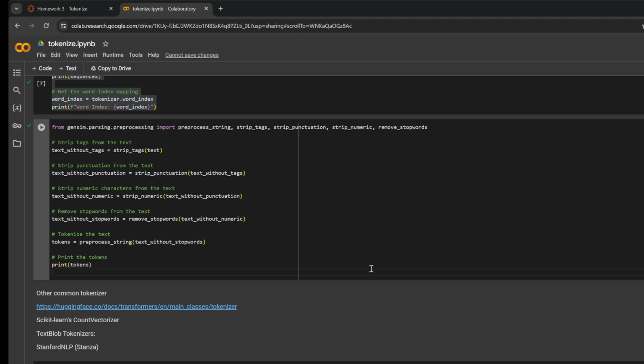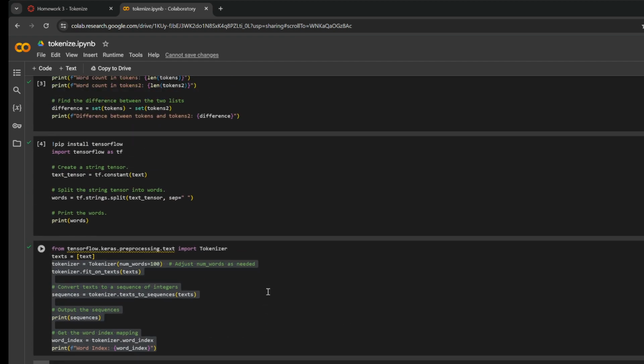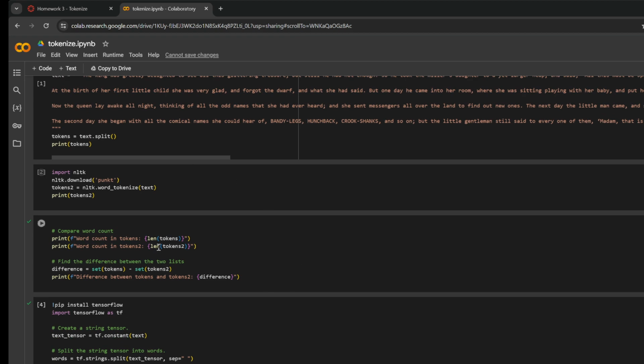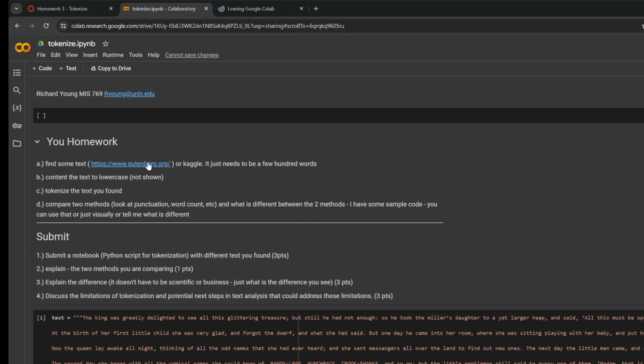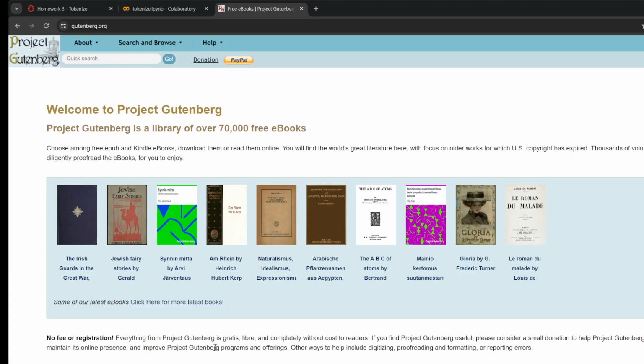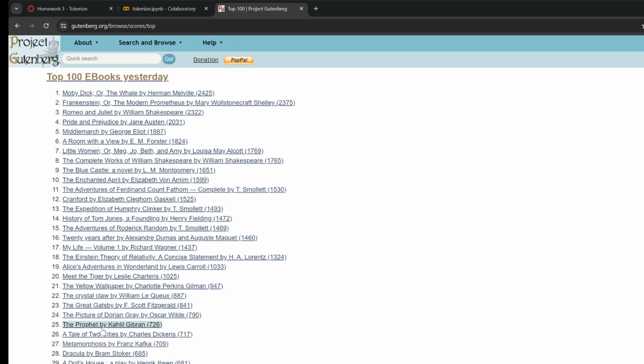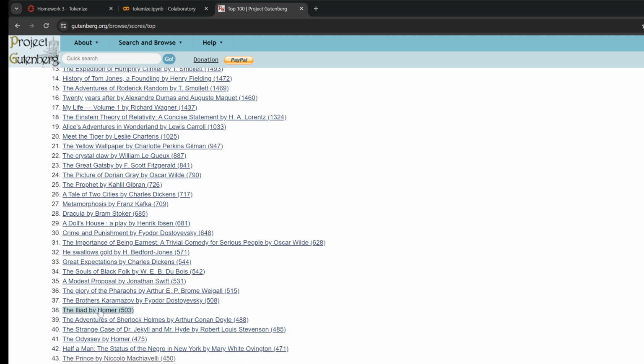Okay. The point is: find some text, shift it to lowercase, compare two of these methods, and then tell me what you saw and how to make it better. Easy peasy. So let's just do this real quick. Yeah, I'm leaving Colab. We all know that. Okay, and I just go to frequently downloaded books: The Iliad, The Brothers Karamazov. It helps too if it's in English.